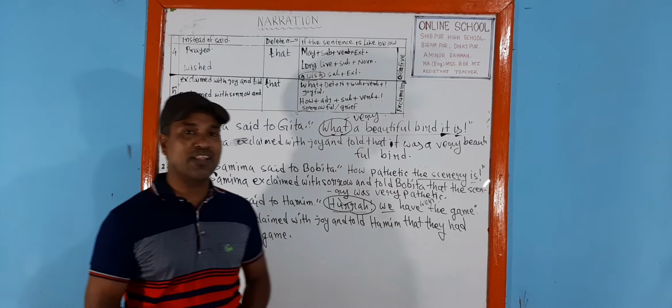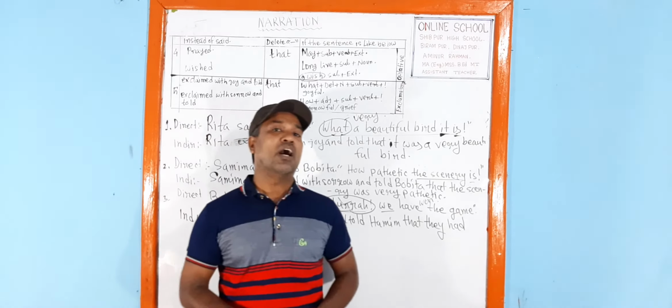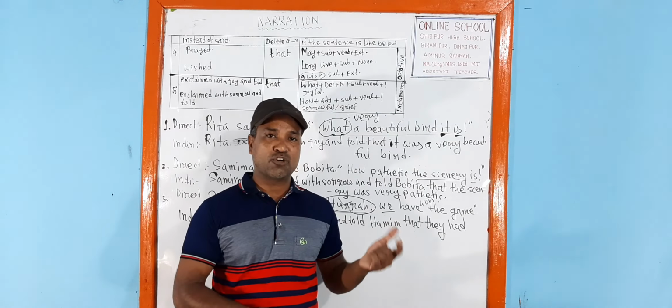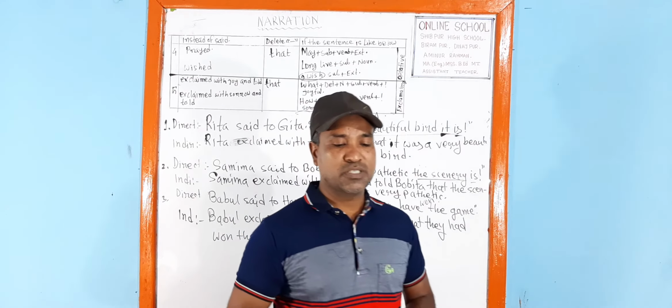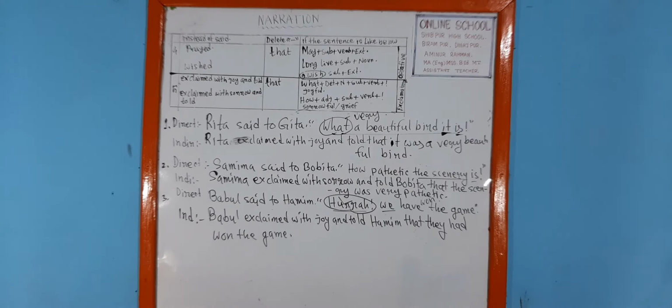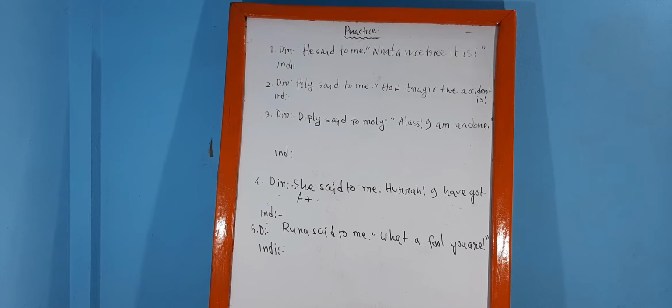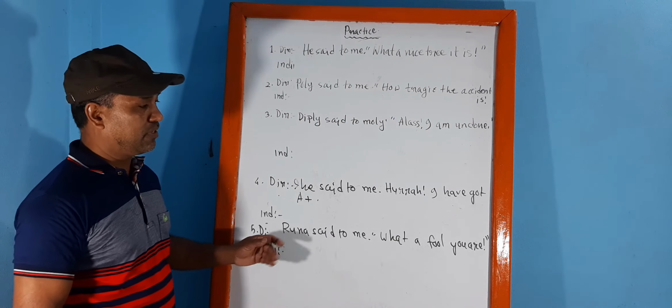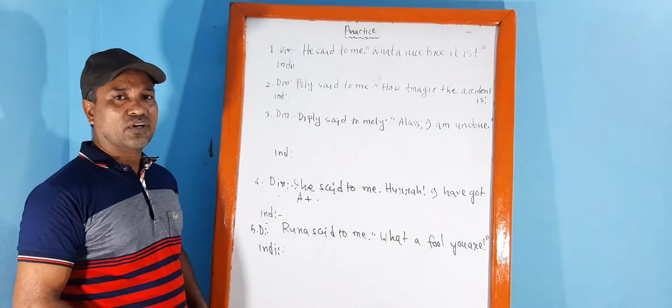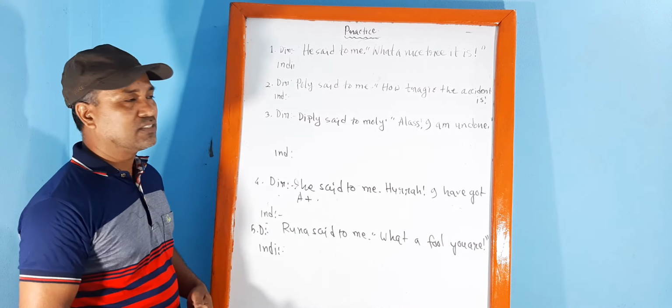Perhaps, dear students, you have got the idea how you can change an exclamatory sentence from direct to indirect. Now I'm just having a practice on this sentence. Please look at the page. Dear students, after pausing the video, try to do it individually within 6 minutes. Try to complete your writing. Okay, dear students, perhaps you have done these activities by yourself individually. Now, summarize your writing with me.